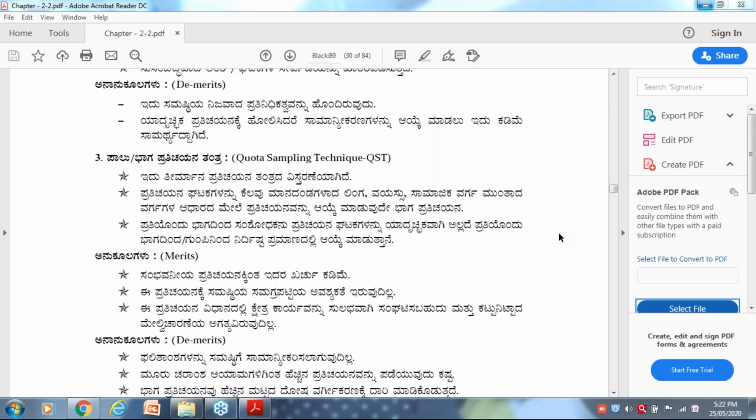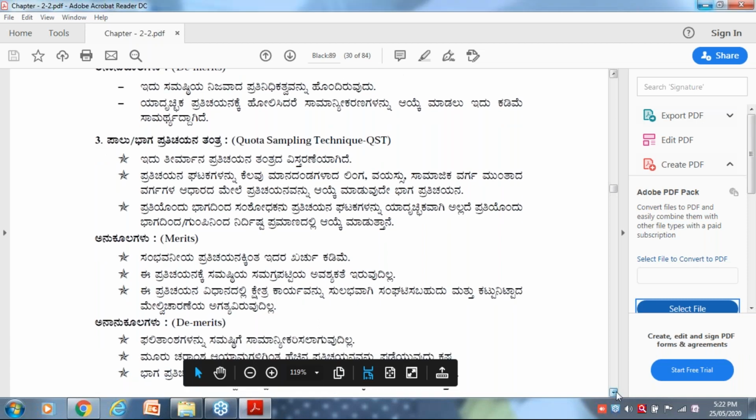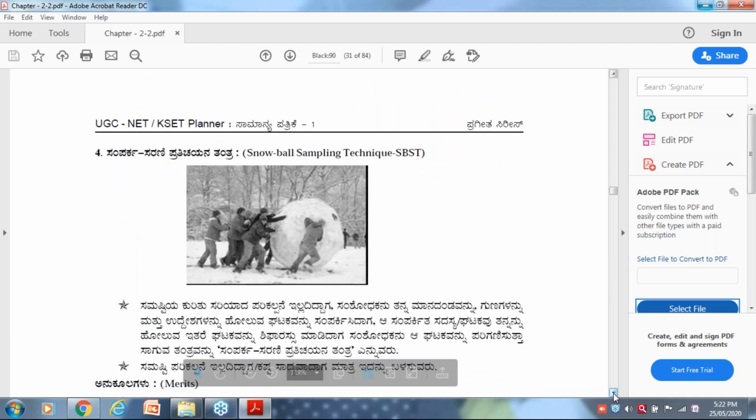Suppose your mom or father has brought chocolates for you, and if you are 3 members in a home, and he brought just one chocolate, what will he do? He will not give it to only one person. He will cut it into 3 pieces and give each a quota. I mean, got the point? Yeah, divide itself. Quota, right?